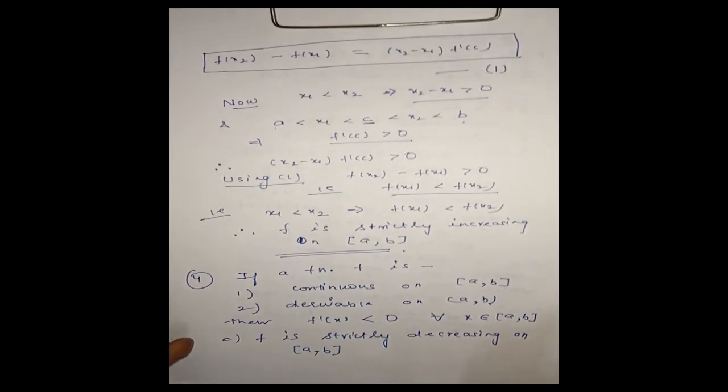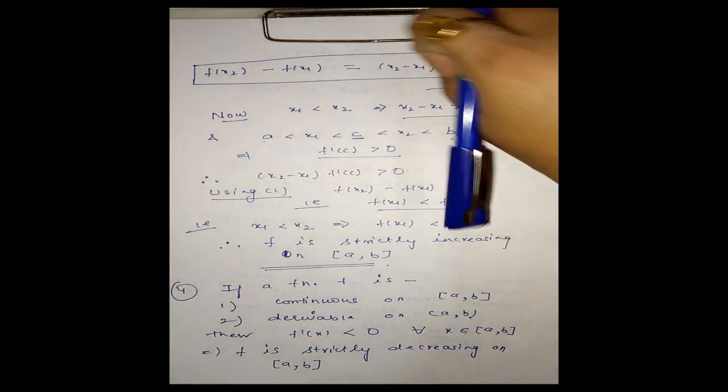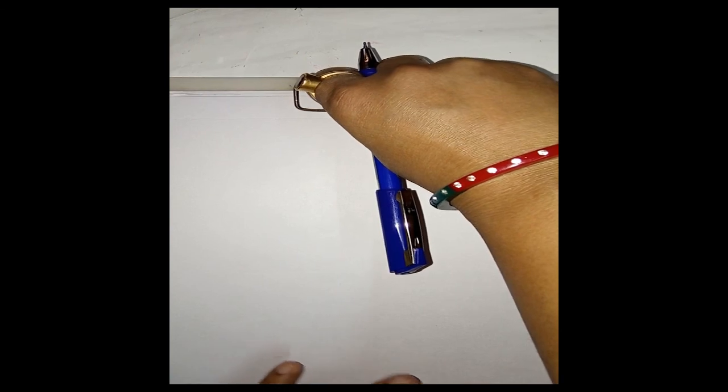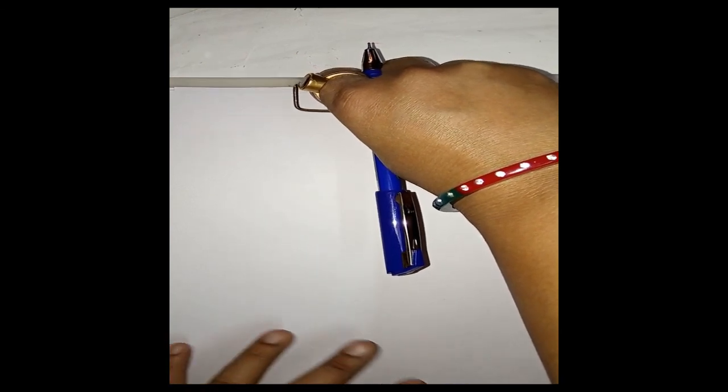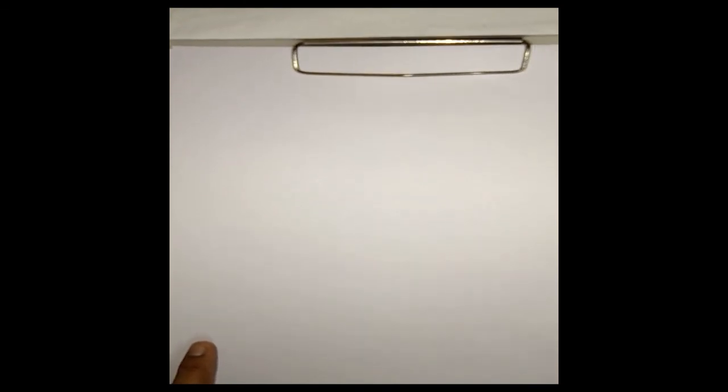If we have a function f continuous on closed interval ab, derivable on open interval ab, then f dash x less than 0 will imply f is strictly decreasing on closed interval ab. Okay, now on moving with the same steps as in the deduction 3, we can now prove this also.